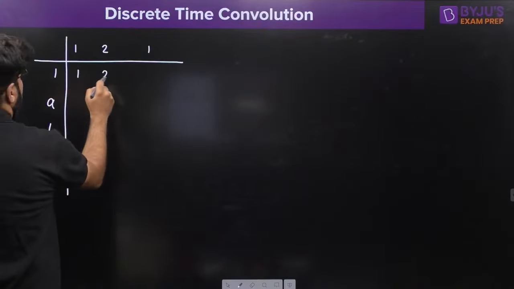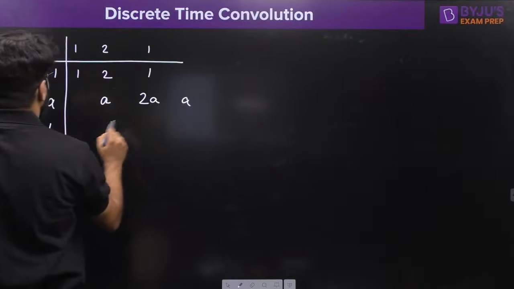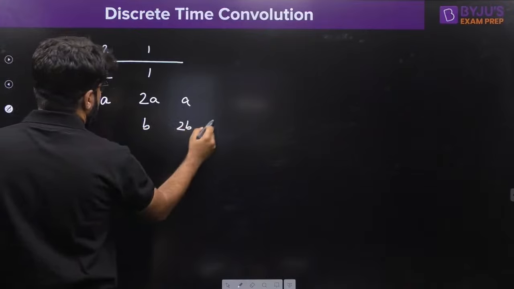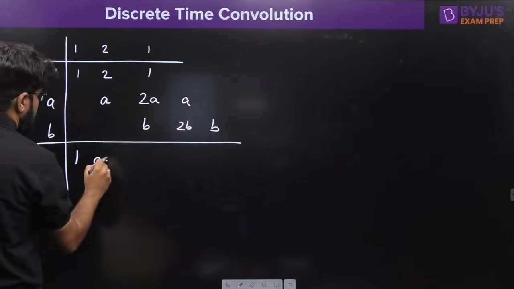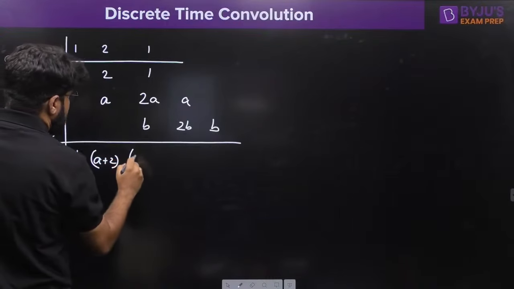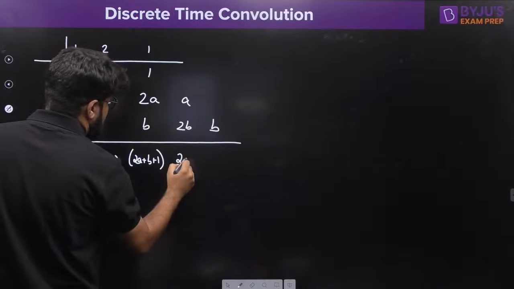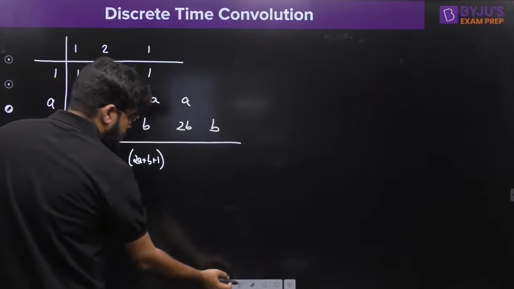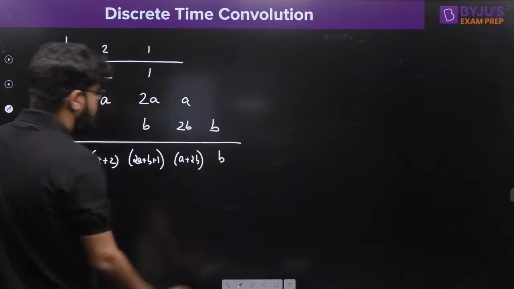So multiply by 1: 1, 2, 1. Multiply by A: A, 2A, A. Multiply by B: B, 2B, B. Now what you have to do is sum by column. This is 1, this is A plus 2, this is 2A plus B plus 1, this is A plus 2B, and this is B.